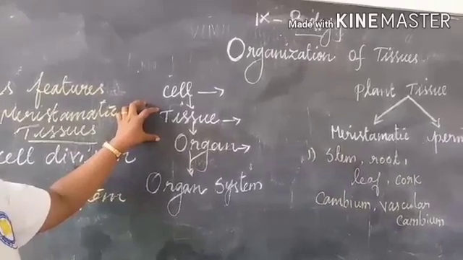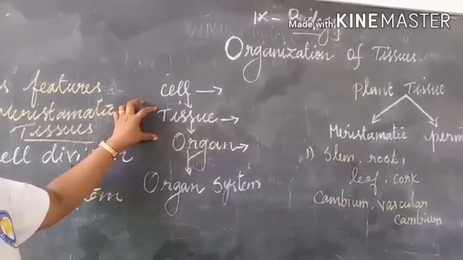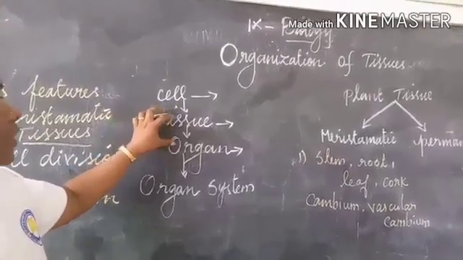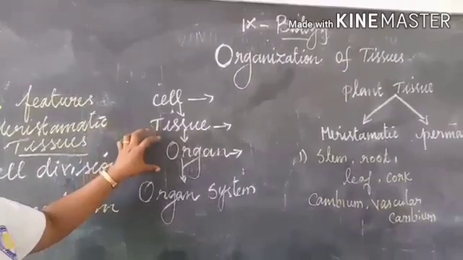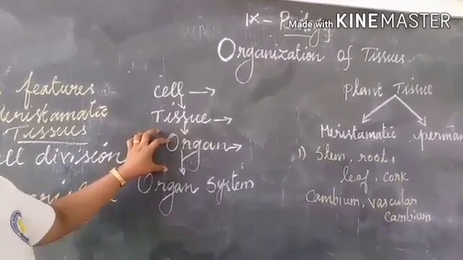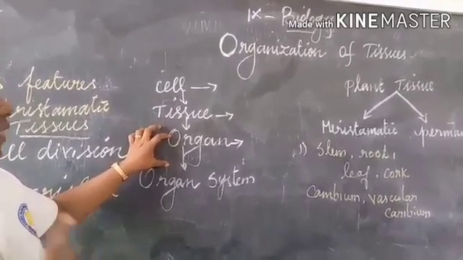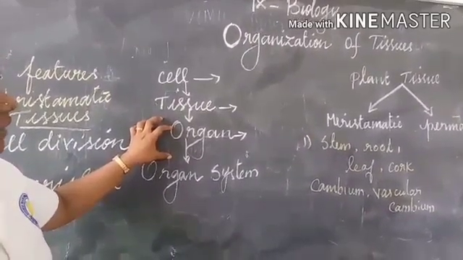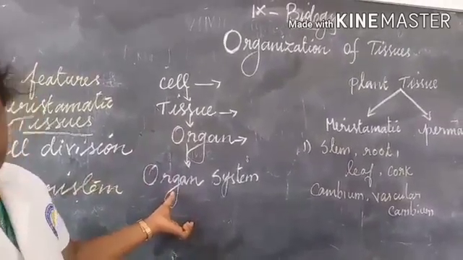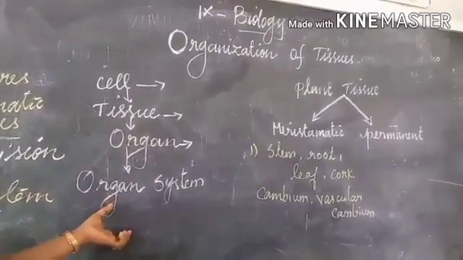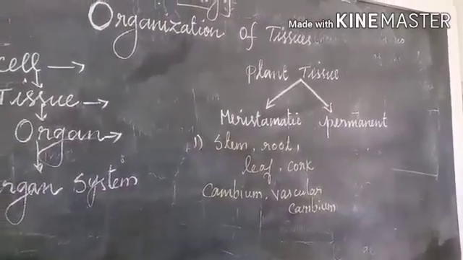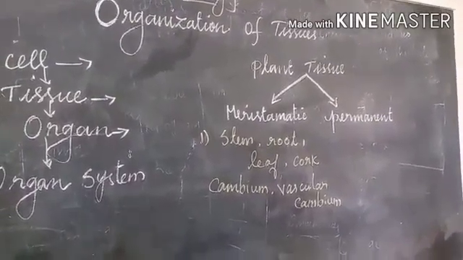Define tissue, or what is a tissue? A group of cells positioned and designed to perform a particular function is called a tissue. And what is an organ? An organ is a structure specialized to carry out a specialized function. And then a group of organs forms an organ system. In plants, the root, the stem and leaves are organs. And groups of cells like xylem and phloem are tissues.